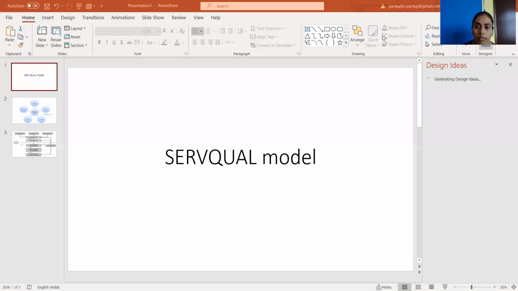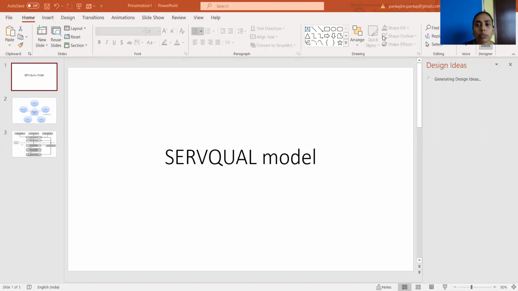Good morning, everyone. Today's topic in operations management is the SERVQUAL model, or the model to find out the quality of services. The SERVQUAL model is also known as the RATER model, and this model is very useful when it comes to comparing the quality performance of a service with the customer's need or expectation for the service quality.